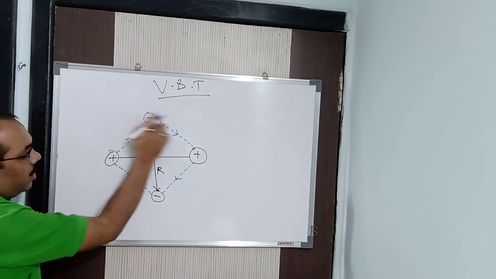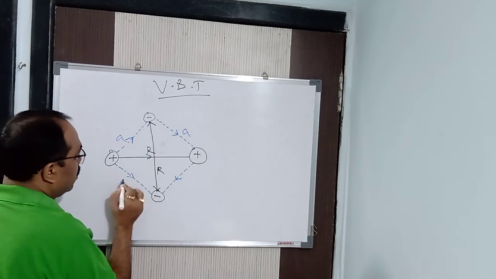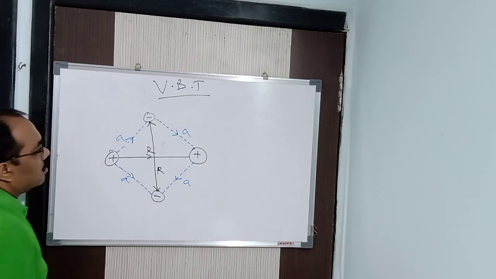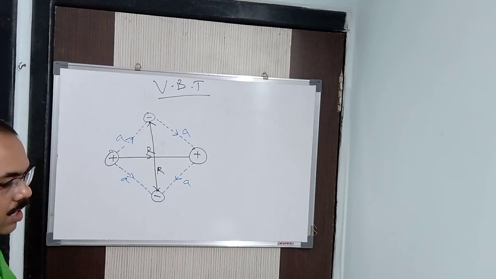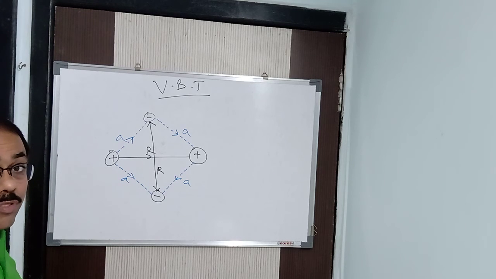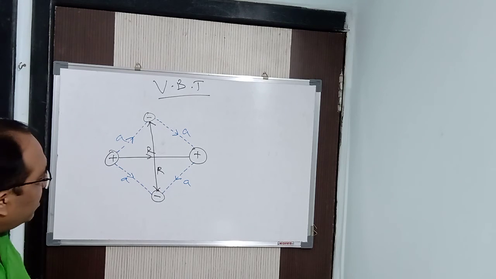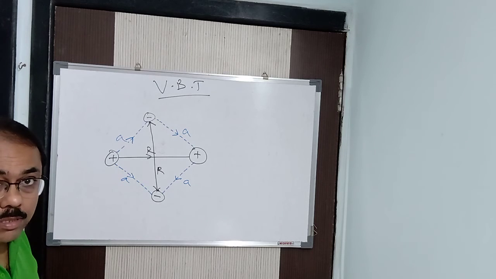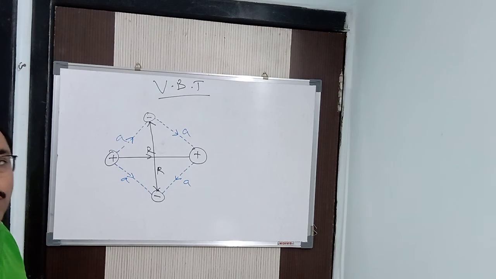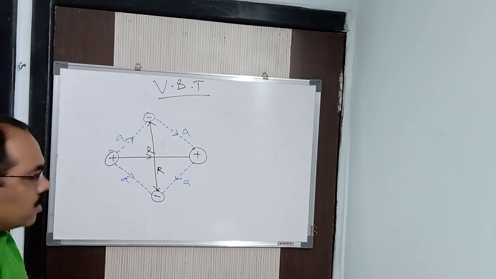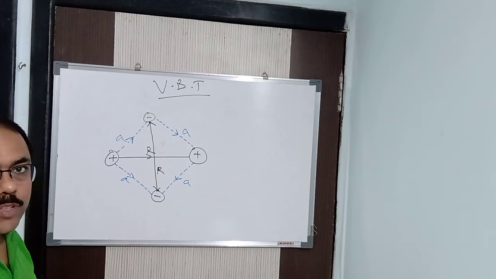Alright. So here how many attractive forces do we have? We have 4 attractive forces. How many repulsive forces do we have? We have 2 repulsive forces. Here attractive forces are more than the repulsive forces. The energy is released and hence the formation of the molecule takes place. You can see a molecule is being formed. We can say that. Clear? In this way the molecule formation takes place.